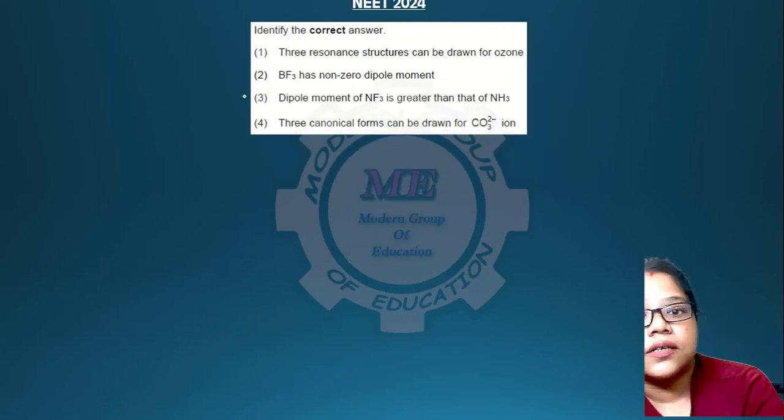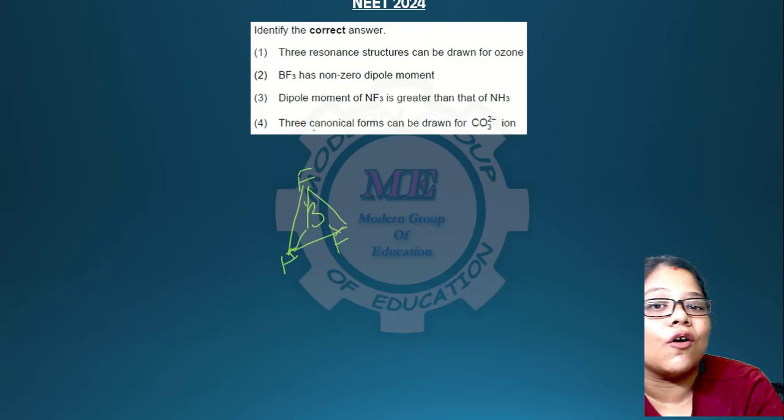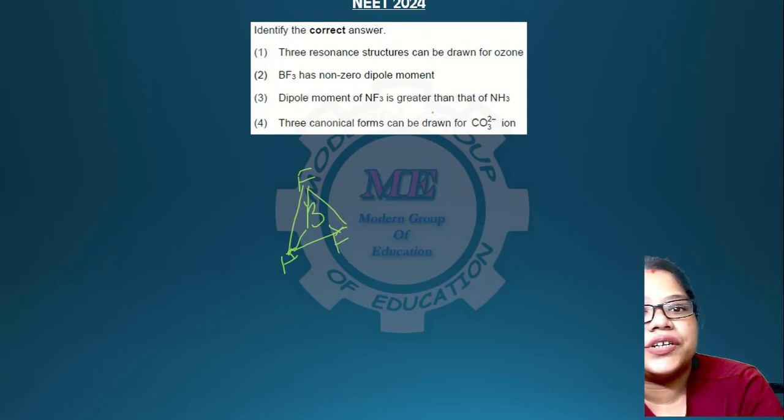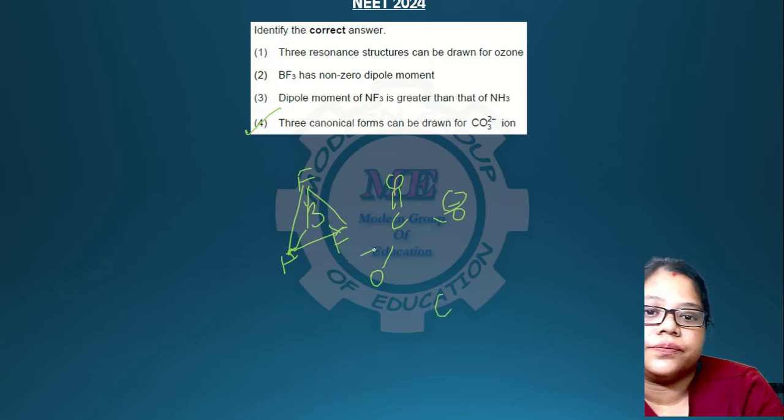Okay, so the correct statement: 3 resonance structures of ozone, no, 2 resonance structures. BF3 has a non-zero dipole moment, no. It has a 120-degree angle over here, and vectors at 120 degrees always cancel to 0. So 0 dipole moment. Dipole moment of NF3 is greater than NH3? No, NF3 is lesser due to the electronegativity of the F atom. But 3 canonical structures of CO3 can be drawn like this.